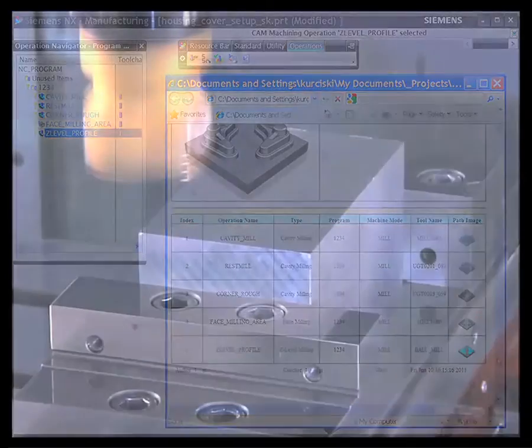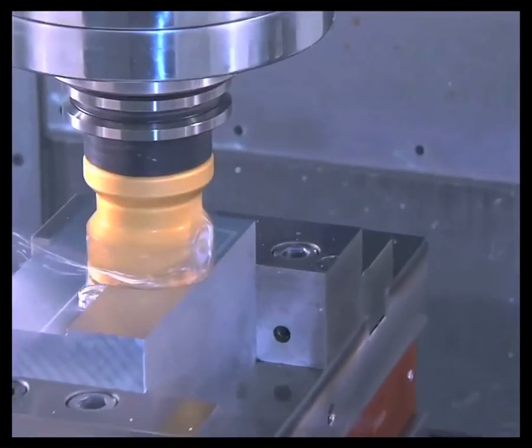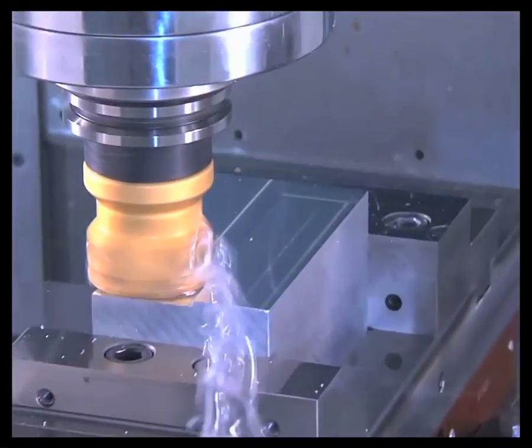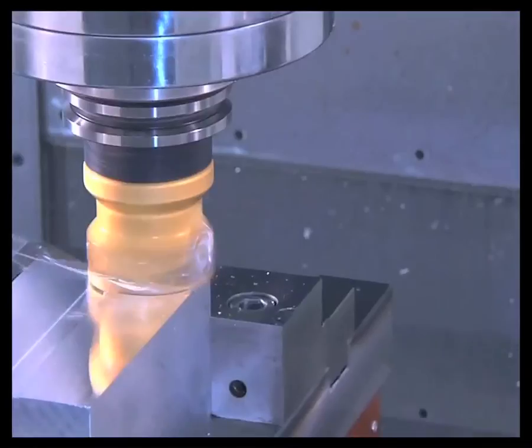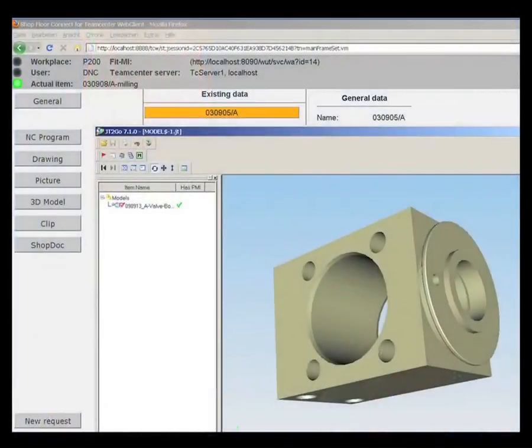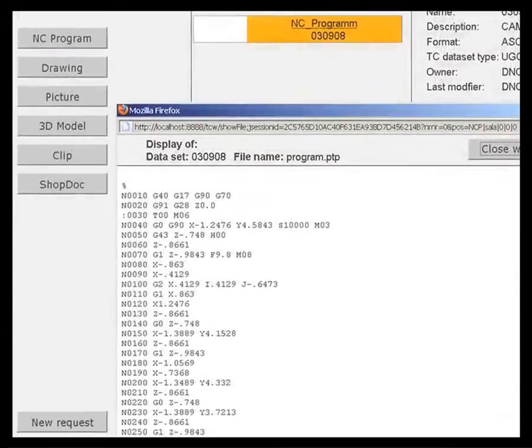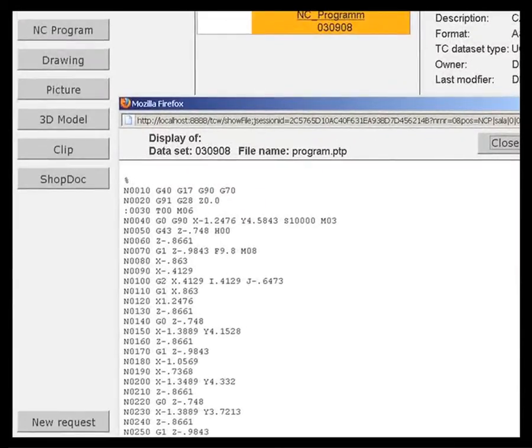You can even manage all of your 3D part models, manufacturing resources, tool lists, and NC programs to ensure that parts are machined correctly on the shop floor. By connecting NX to Teamcenter software, your manufacturing process is integrated and controlled, right from planning all the way to the machine tool.